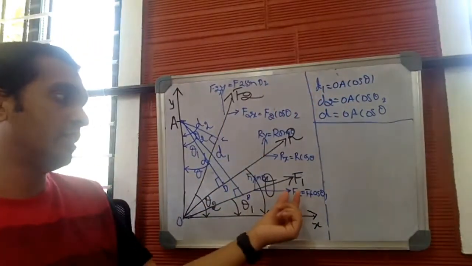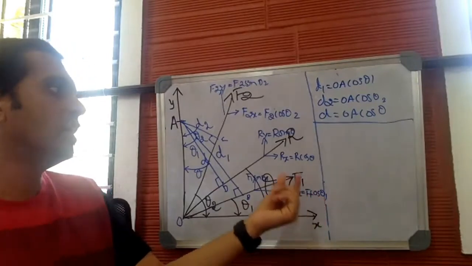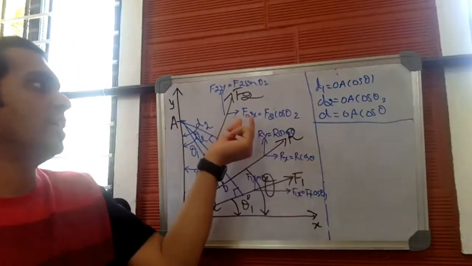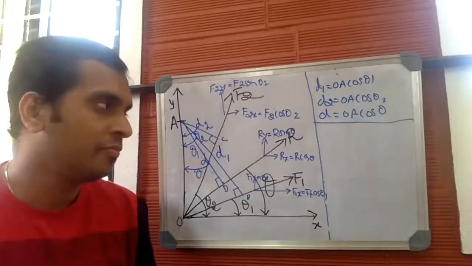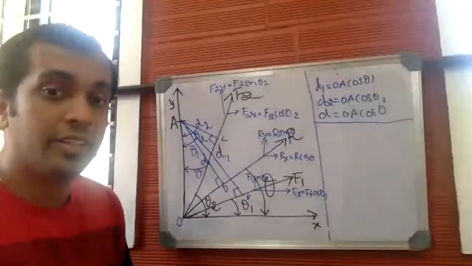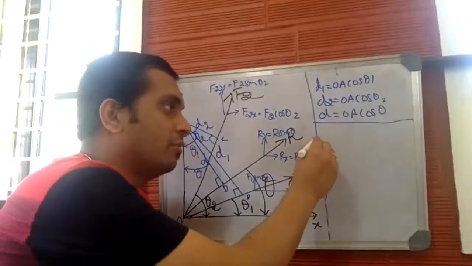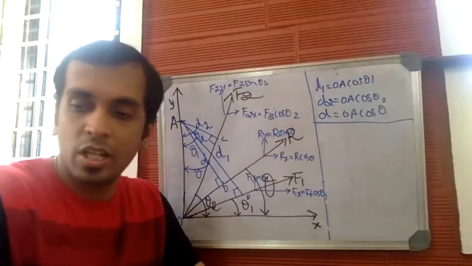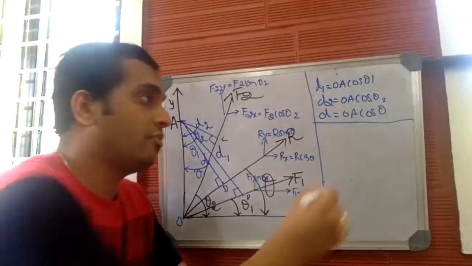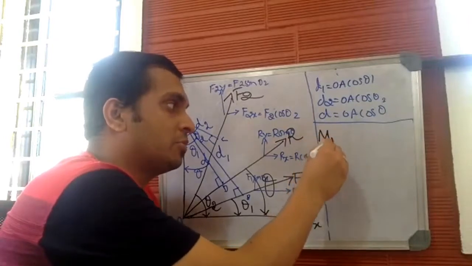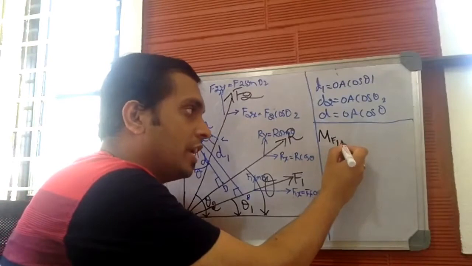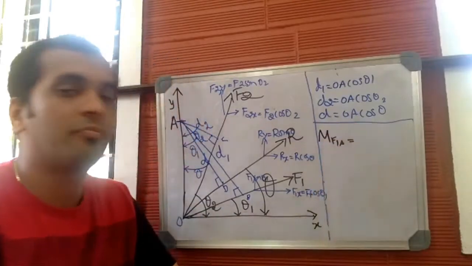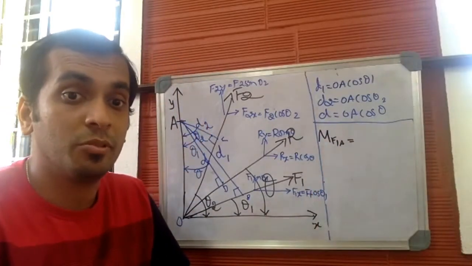And I have resolved: F1 cos theta 1 is F1x, Rx is R cos theta, and F2x is F2 cos theta 2. Now, let us find the moment produced by force F1 about A. This is important, everybody observe. Moment produced by force F1 about A.